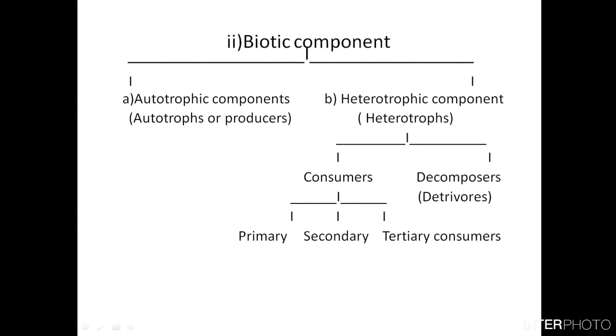Then we have another set of heterotrophs known as the decomposers. The decomposers are bacteria and fungi that break down dead tissues.